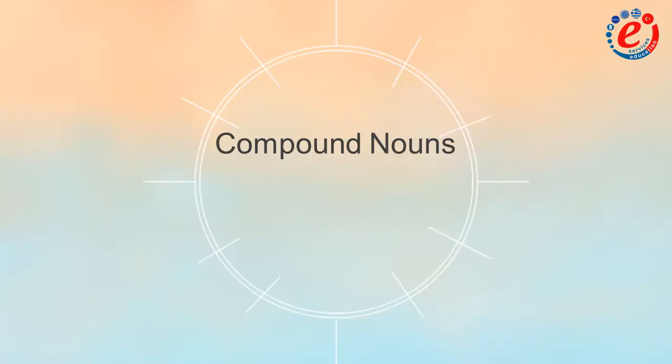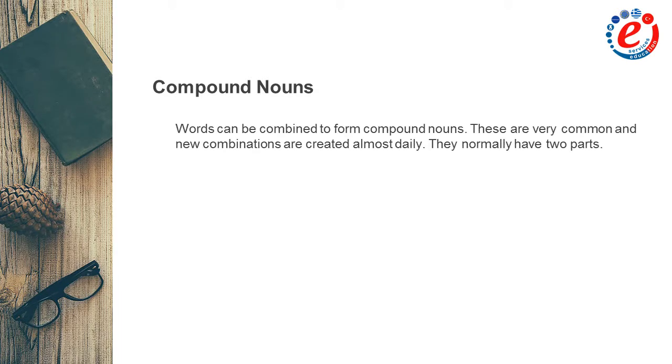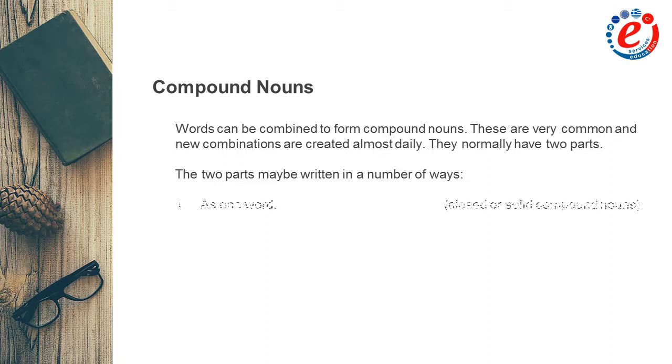Compound nouns. Compound nouns are nouns that are made up of 2 or more words. These are very common, and new combinations are created almost daily. As we said, they normally have 2 parts. The 2 parts may be written in a number of ways. As one word, so we speak about closed or solid compound nouns.